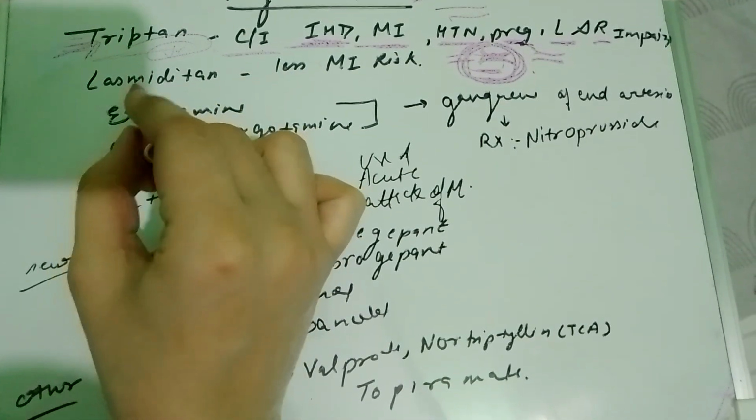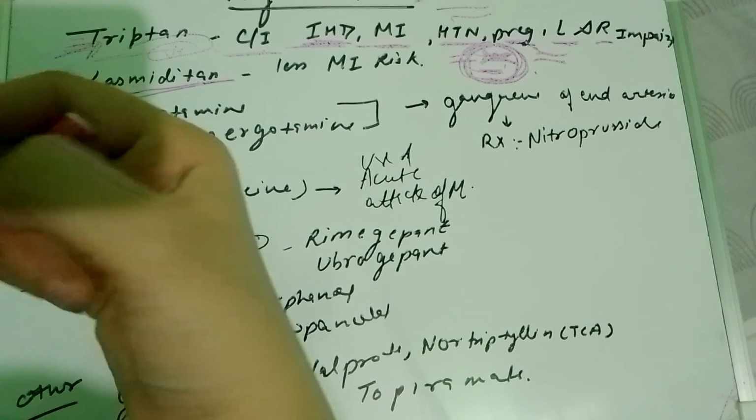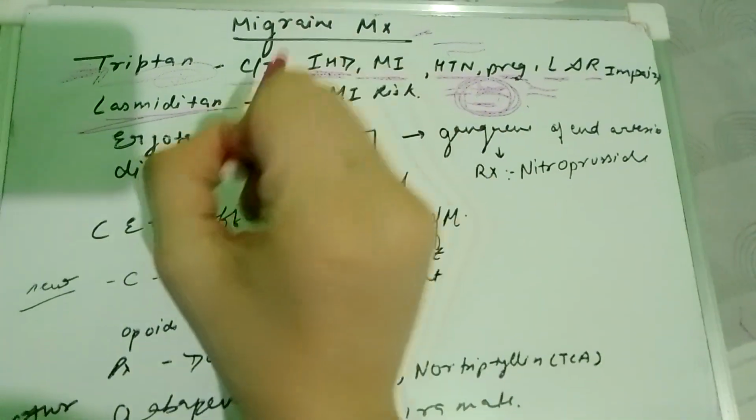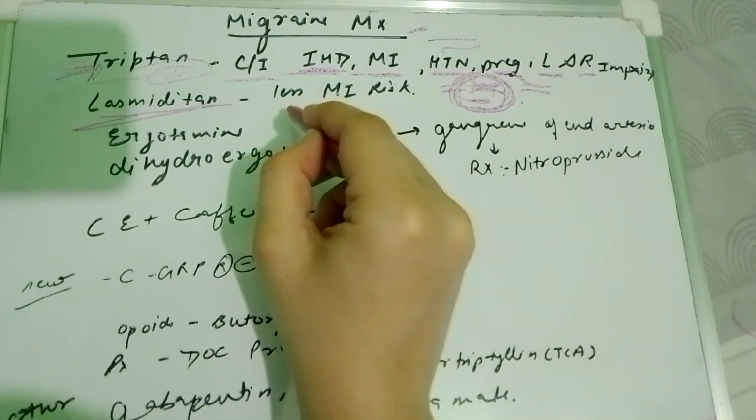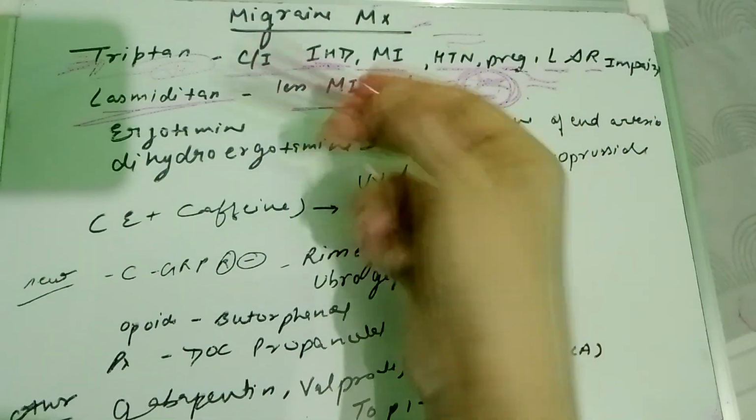Then comes lasmiditan. Lasmiditan we can also give in migraine management, and it has less MI risk, so that's why we can give it.